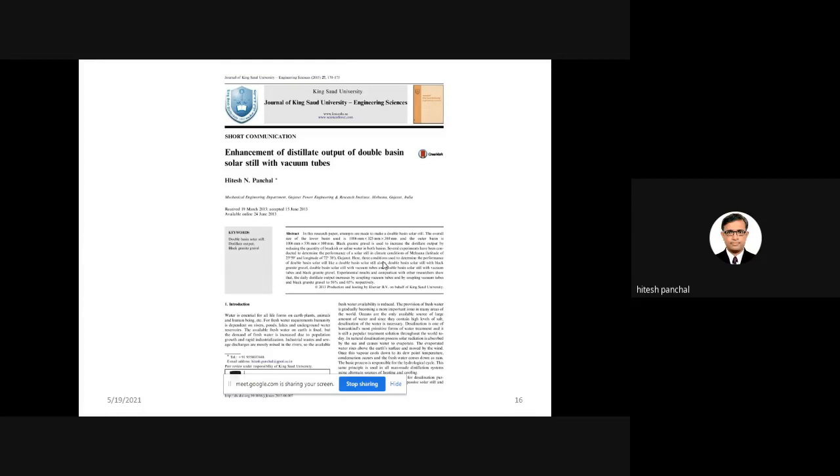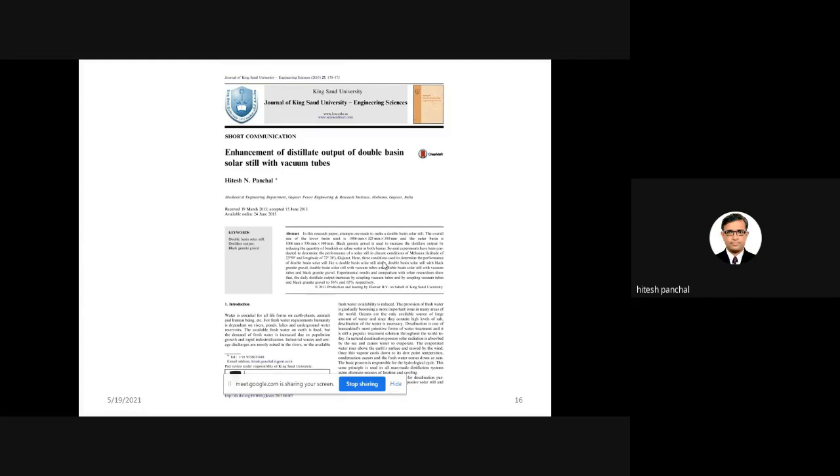I conducted this experiment for 1 year, and the average distillate output was around 9 to 10 liters. All such data, the distillate output and water temperature, I put in one research paper, published in the Journal of King Saud University Engineering Sciences.